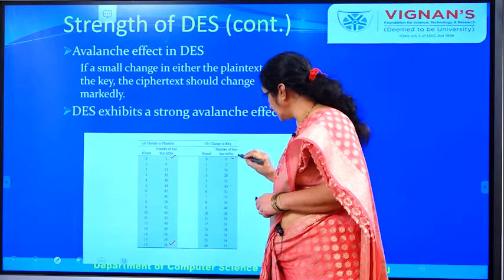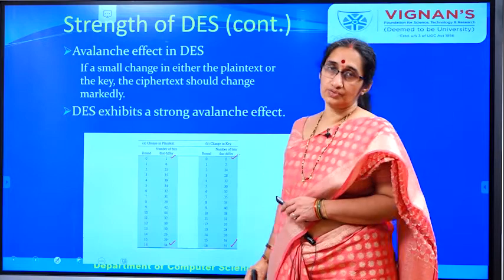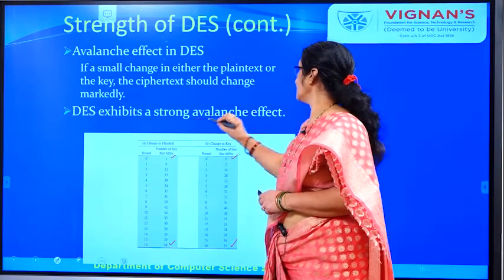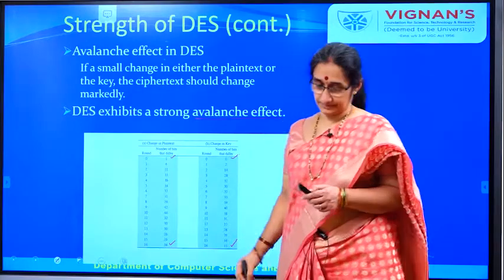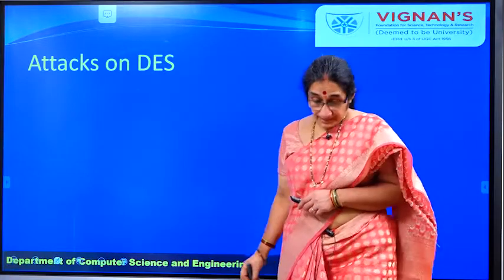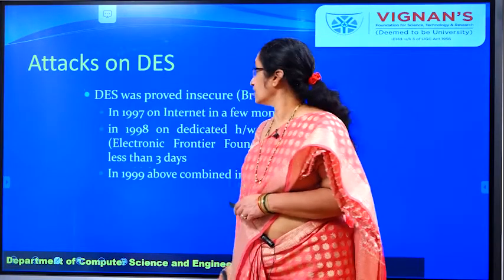Similarly, a small change in the key also changes 35 bits in the output. So this avalanche effect is also a strength of this DES algorithm. But we have attacks on this DES also.